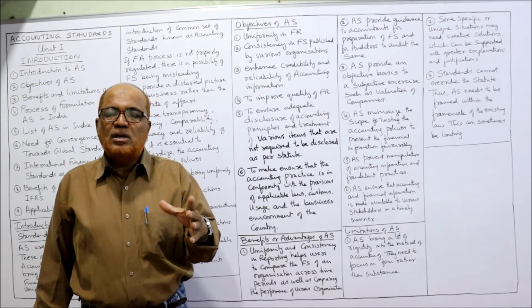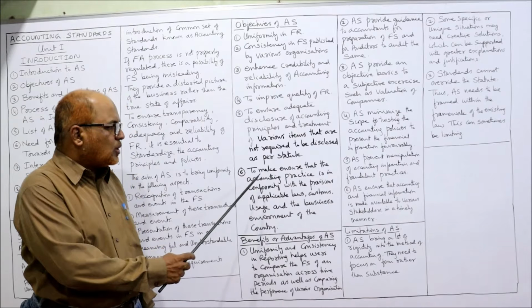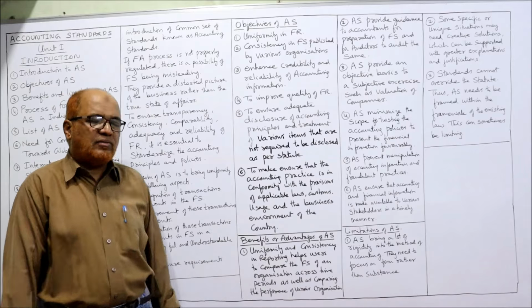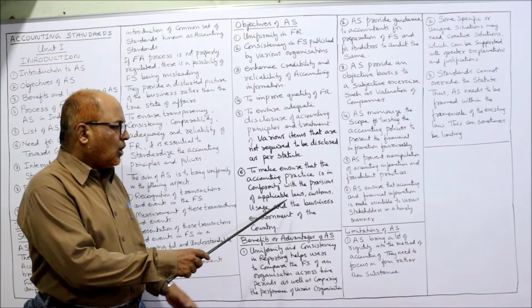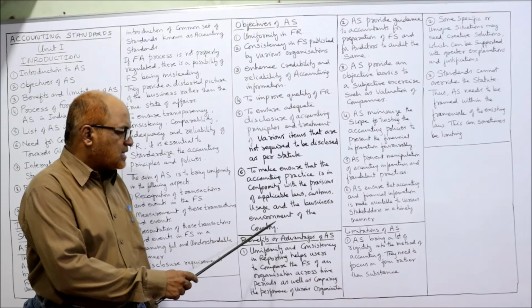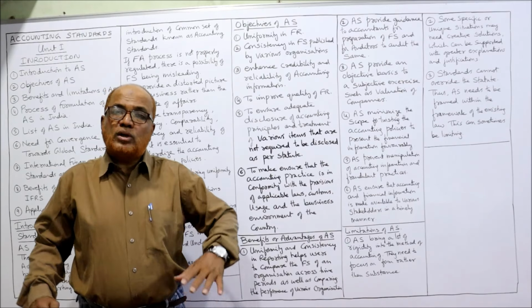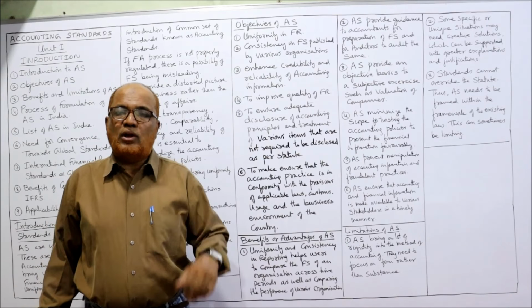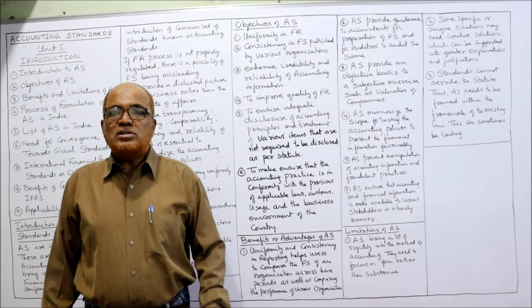Next one is to ensure that accounting practice is in conformity with the provisions of applicable laws, customs, usage and the business environment of the country. Accounting standards are expected to comply with the provisions of the law, because the law comes first, then comes accounting standard.